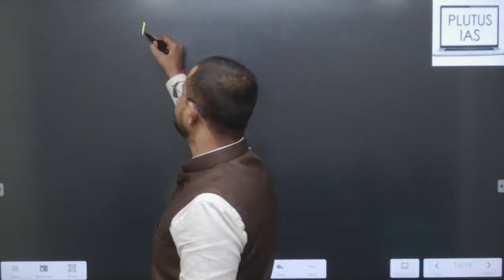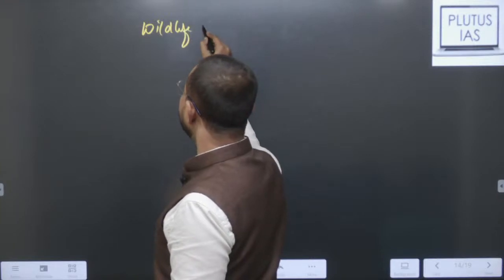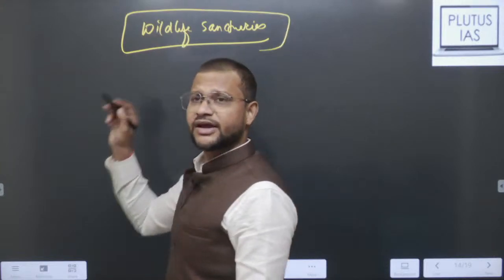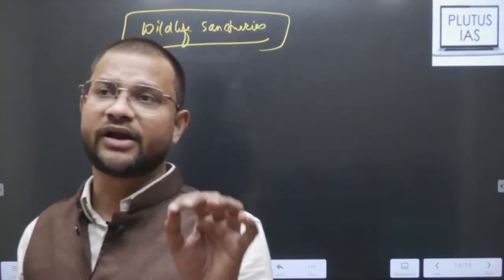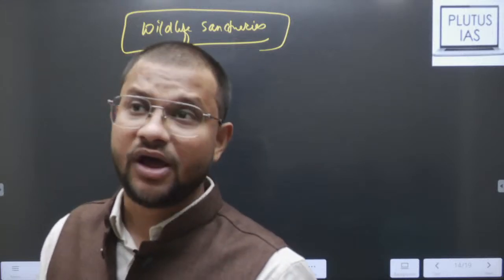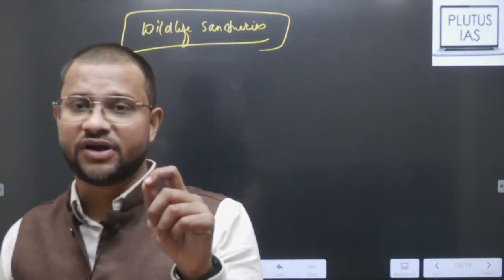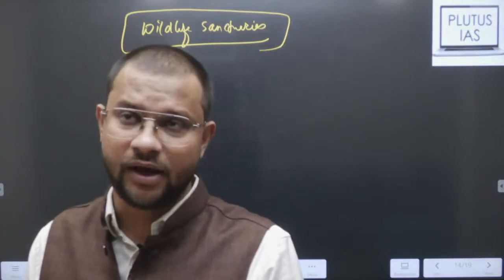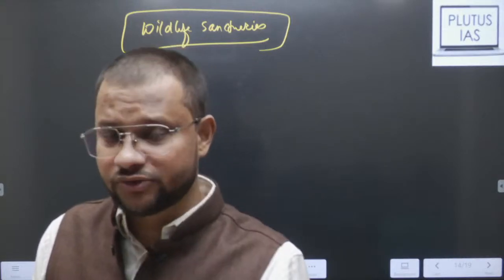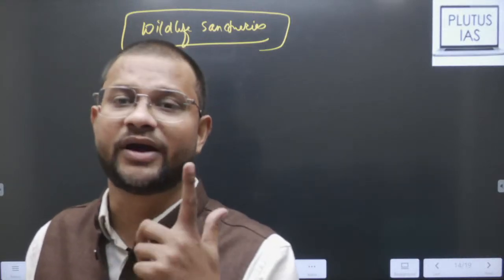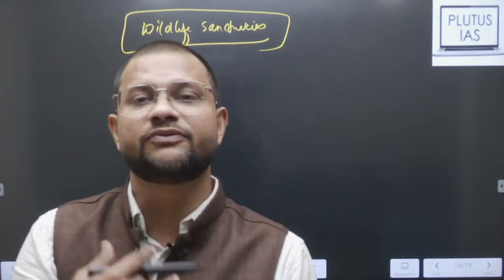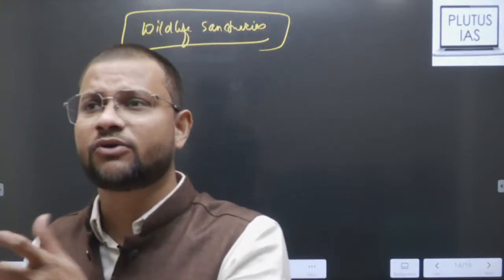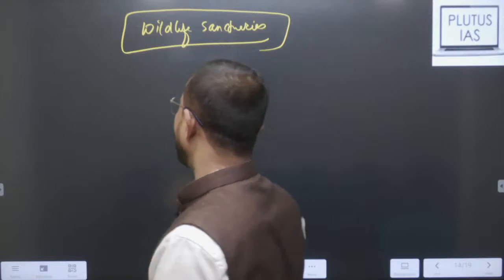Then the next question is wildlife sanctuary. Now don't directly shift to wildlife sanctuary. If you abruptly shift directly to wildlife sanctuary, that is going to give a wrong impression on the evaluator. First, such a huge biodiversity needs to be protected by taking various means, and the Government of India, by the Wildlife Protection Act 1972, has established protected reserves like wildlife sanctuaries. Then, yes, the significance of wildlife sanctuary. Understand that your transition should not be abrupt from one region to another, and if it is, you have to pay the price, right?